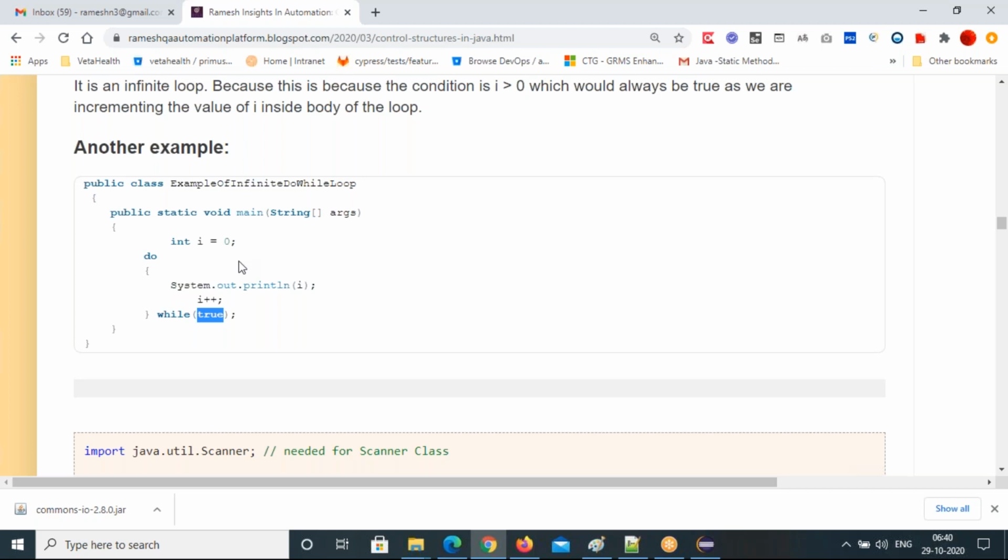Sometimes you will get these questions, maybe some companies will conduct an exam. In such places they will give this code and ask what the output will be, infinite, or one time or two times, and you have to answer infinite.